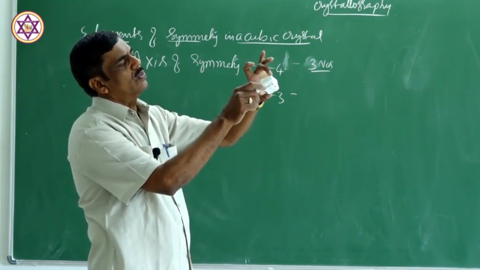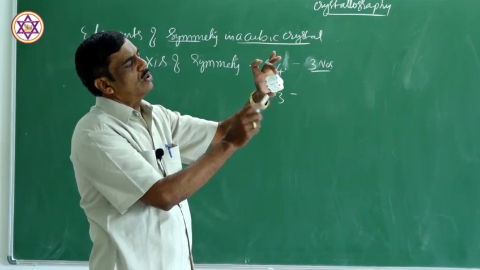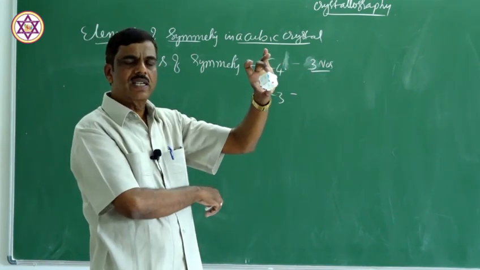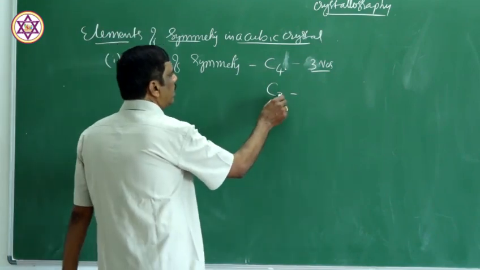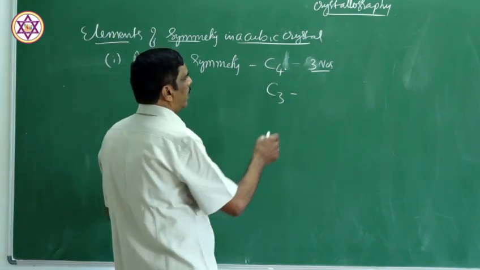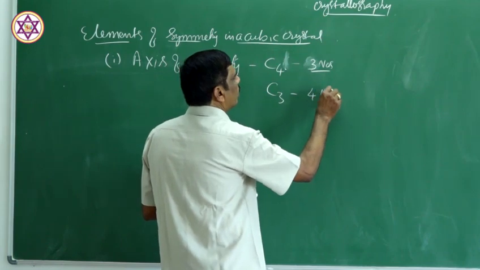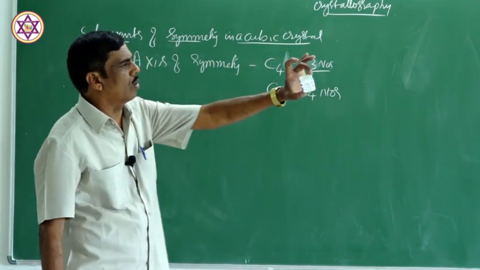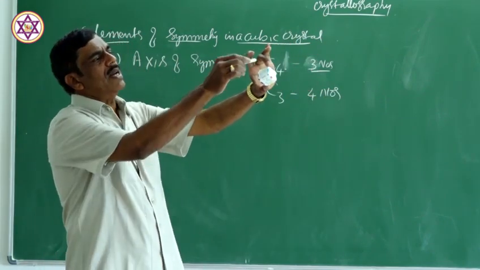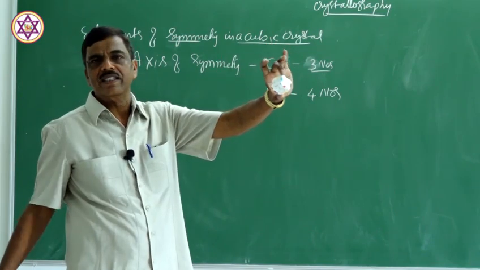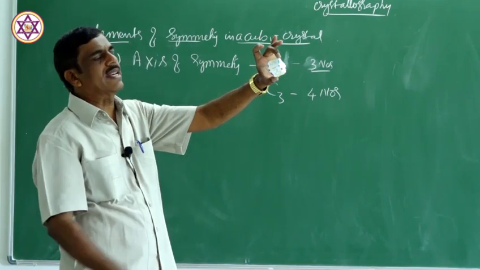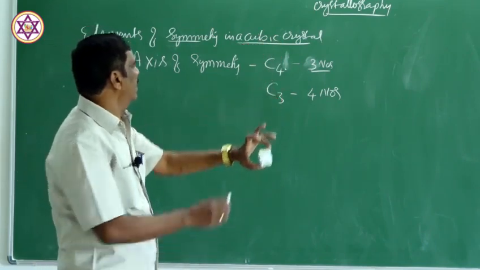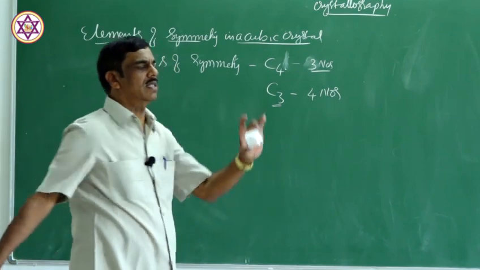See, this face 4 edges, opposite face 4 edges, totally 8 edges. Therefore, 4 axes are possible, 3-fold. There are 4 C3 axes of symmetry passing through the opposite edges.